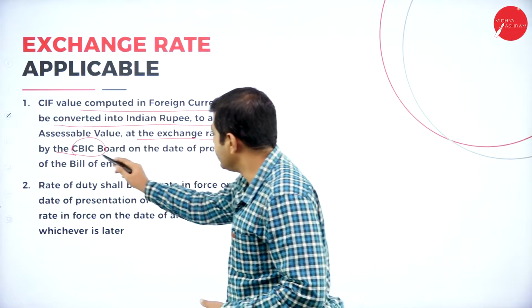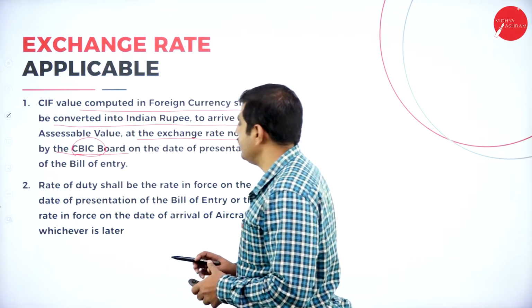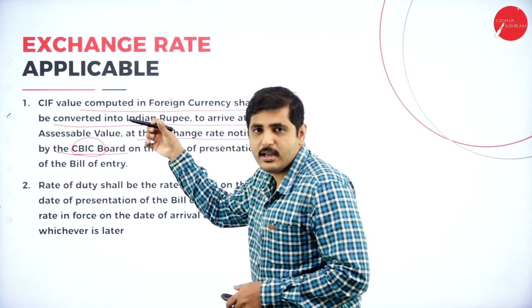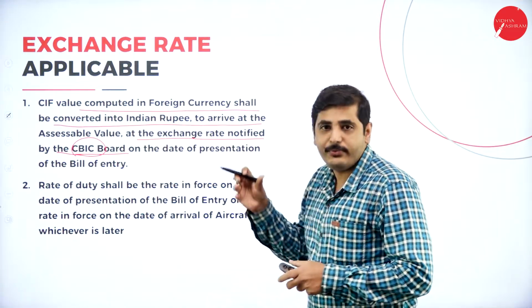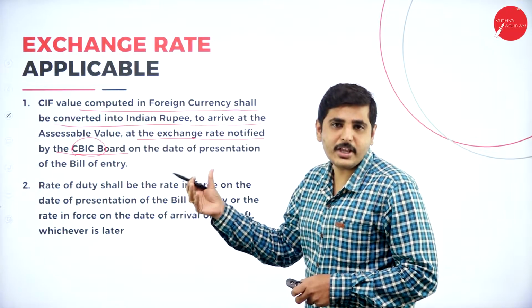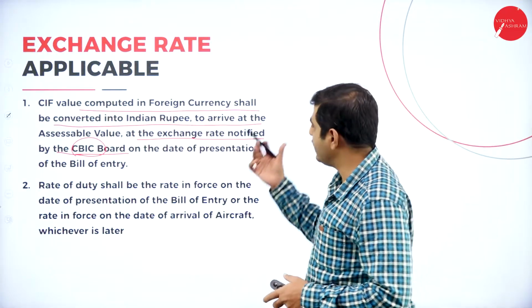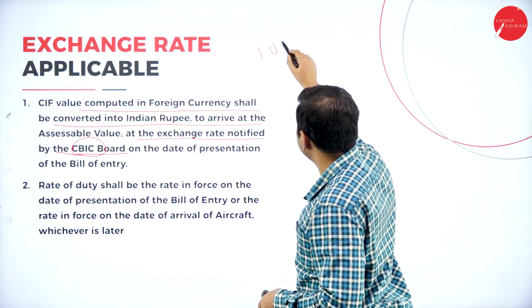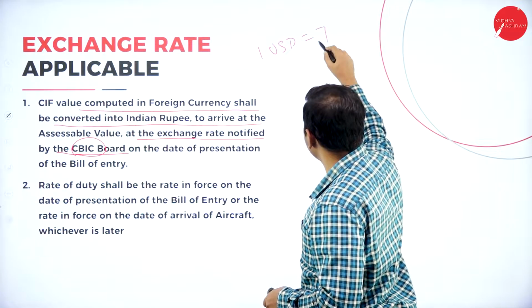Whatever CBIC fixes as the price, that amount has to be considered. The value of the Indian currency will be fixed, like 1 US dollar equals 70 rupees.